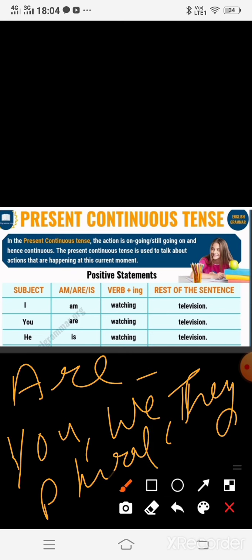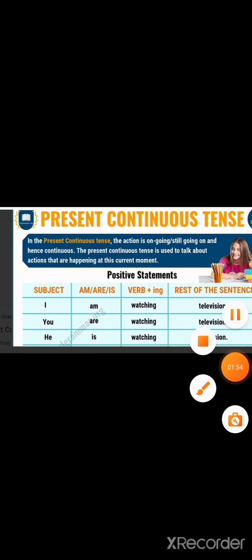Okay, he is watching television, so it is quite clear that whatever work you are doing can be expressed with the help of present continuous on the spot.